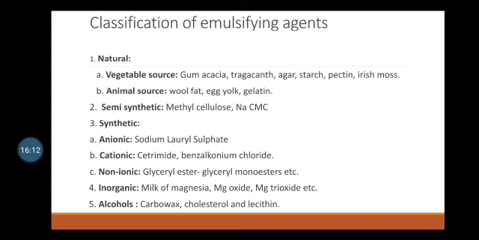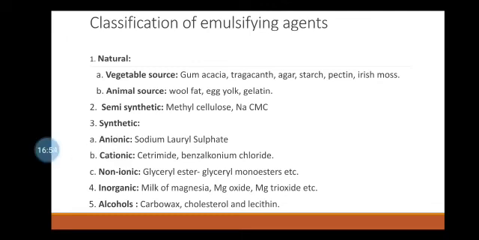Another one is the alcohols. In alcohols, it consists of the carbowaxes, cholesterol, and lecithin. Now we will see the carbowaxes. These are mainly used in the preparation of ointments and creams. Carbowaxes having molecular weight between 200 to 700 are viscous, light colored, hygroscopic liquids, whereas carbowaxes with a molecular weight of 1000 and above are wax-like solids. A product of desired consistency can be prepared by using the right type of carbowax or a mixture of carbowaxes.